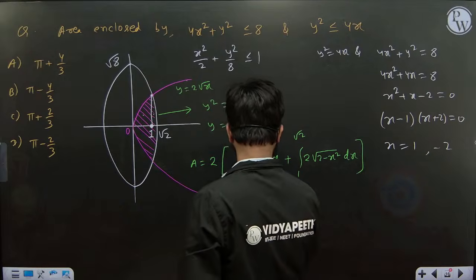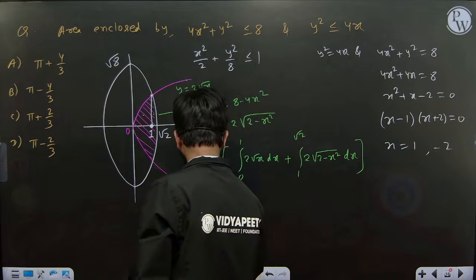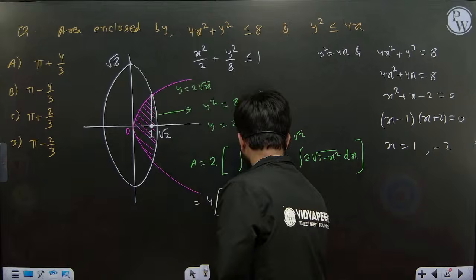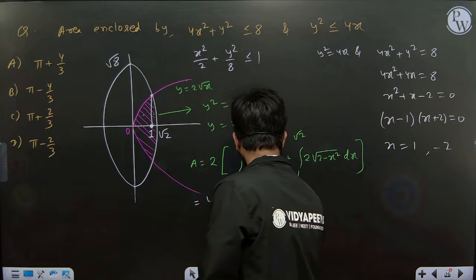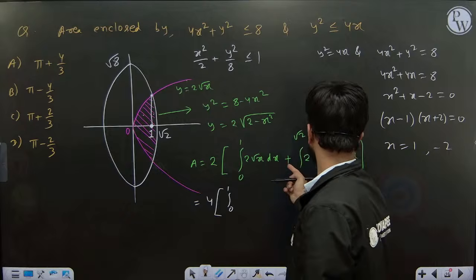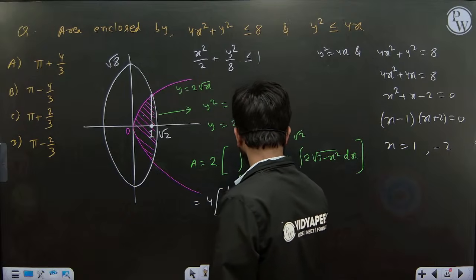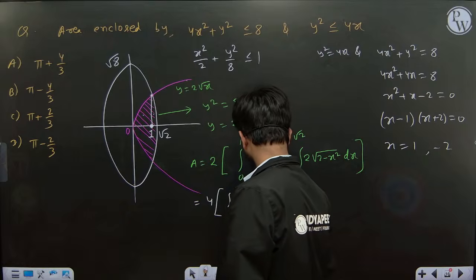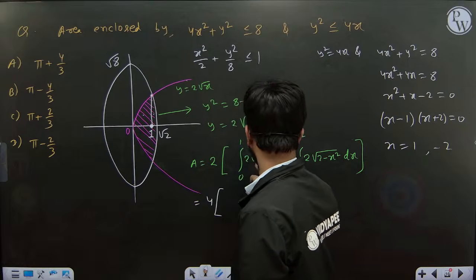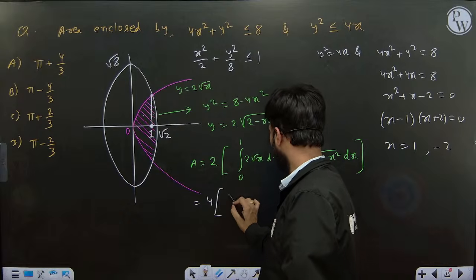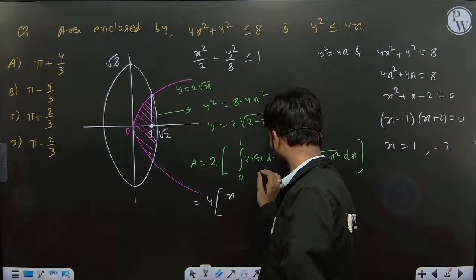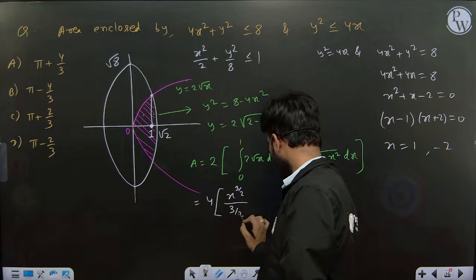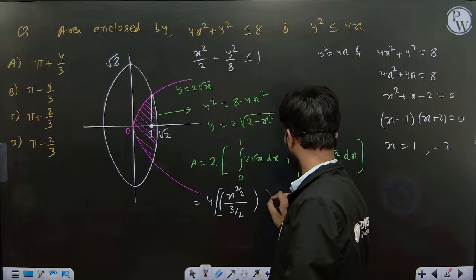So 2 we can take common, so it will be 4 into the integral from 0 to 1 of root x dx. We know the integration of root x: x power 3 by 2 upon 3 by 2, from 1 to 0.